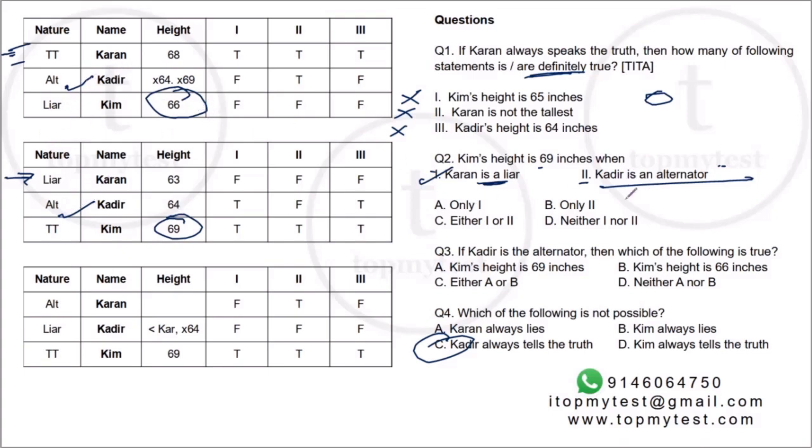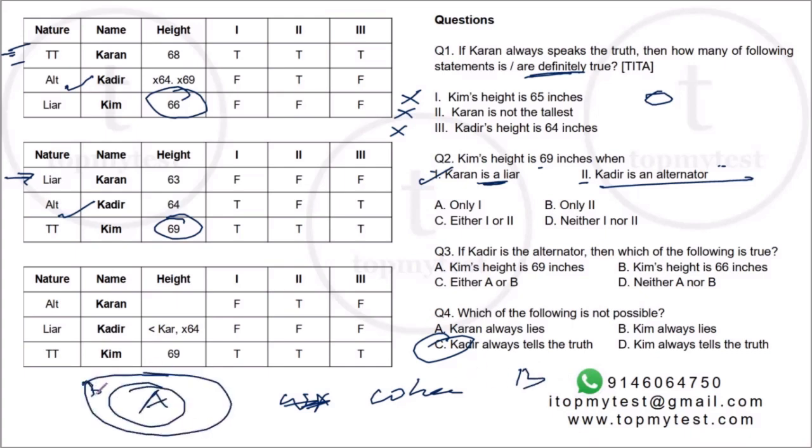So we need to be very careful with this. We need to be very careful with the options. This says Kadir's height is 69 when this happens. Right. So what is the case for when? When A, then B. Right. So A will be a subset of B. So if A happens, B is guaranteed to happen.